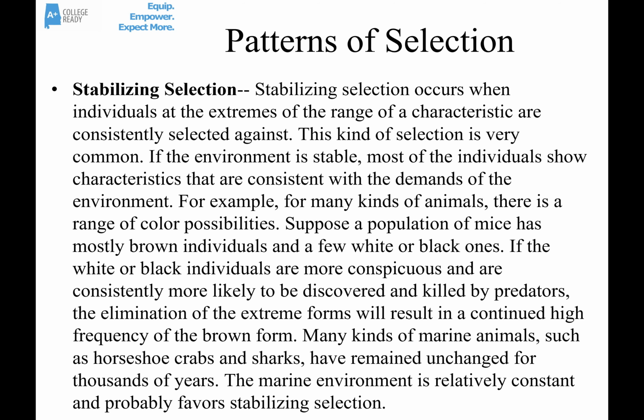If a baby was really, really big, that baby might not have been able to be born. It might have been too big to actually get out of its mother. So those babies were selected against. The babies that were selected for by nature were those that were middle-sized. So over time, most babies became or were born middle-sized, like 6 to 7 pounds.